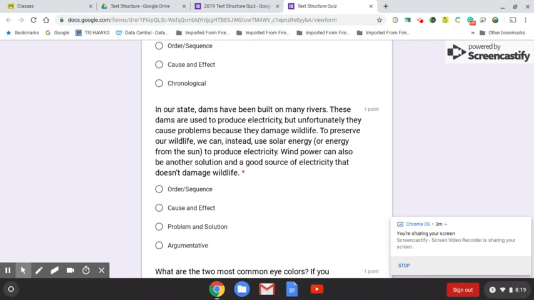In our state, dams have been built on many rivers. These dams are used to produce electricity, but unfortunately they cause problems because they damage wildlife. To preserve our wildlife, we can instead use solar energy or energy from the sun to produce electricity. Wind power can also be another solution and a good source of electricity that doesn't damage wildlife. Is this order sequence, cause and effect, problem and solution, or argumentative?